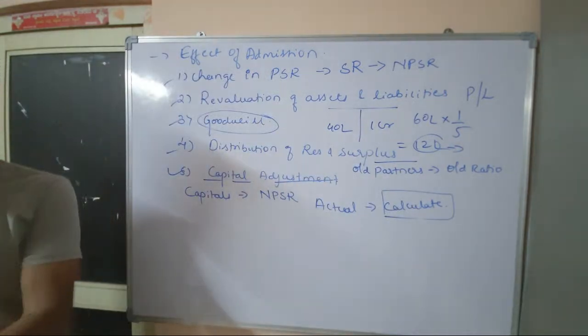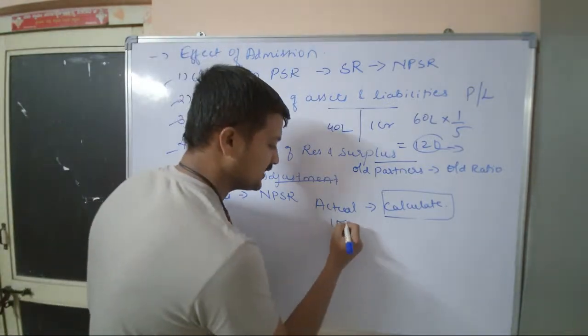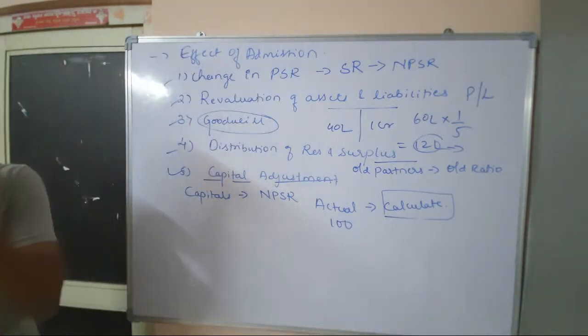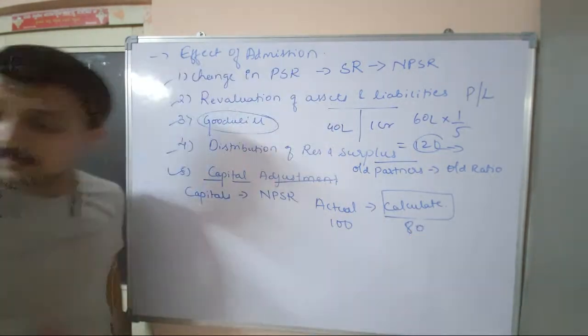आप समझ लीजिए, मैं आपको सिंपल बताता हूं. My actual capital is 100. But required capital is 80.